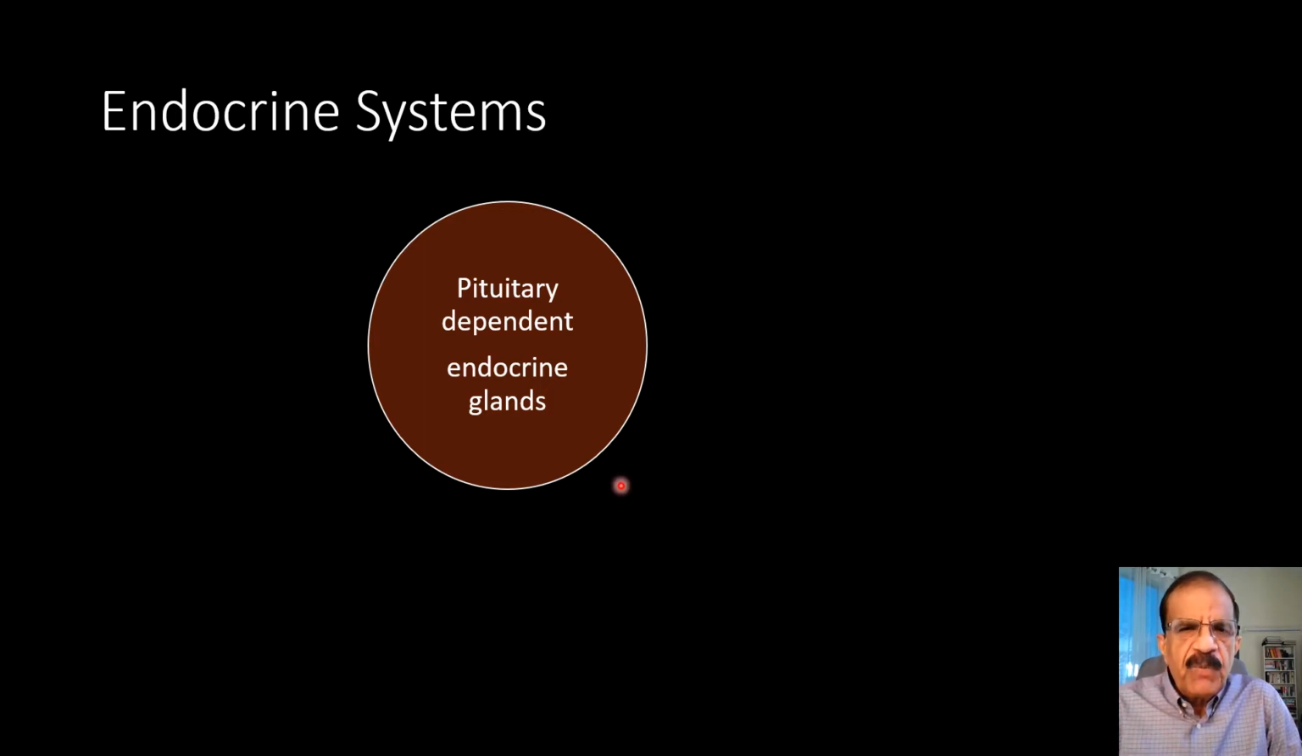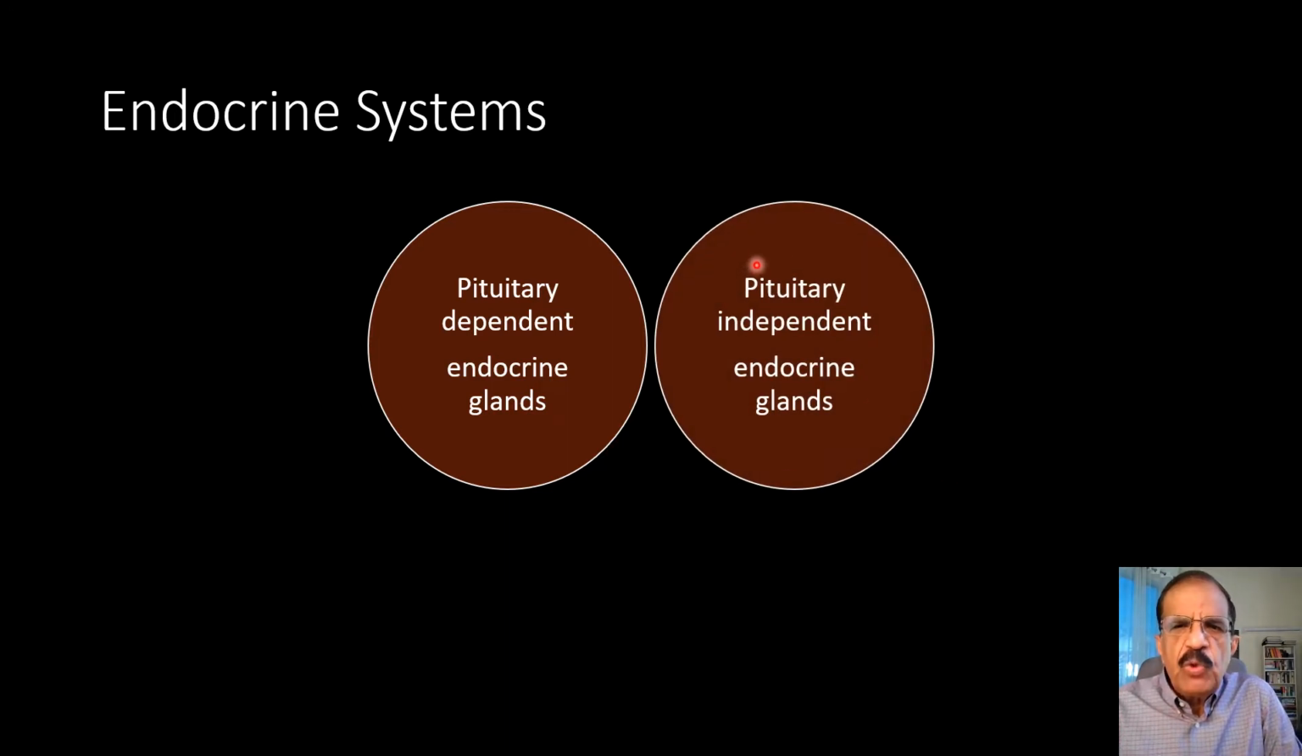Now examples are thyroid gland, adrenal glands, and gonads. Now, these three glands are under the control of pituitary and they work constantly under the command of pituitary gland. Then we have a pituitary independent system. Now, again, there are some glands which work independent of the pituitary command, but they have their own feedback loop system. Examples are pancreas and parathyroid glands. So these are two main examples.